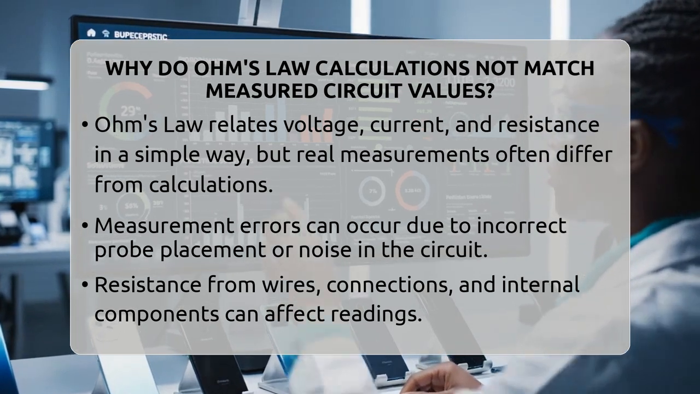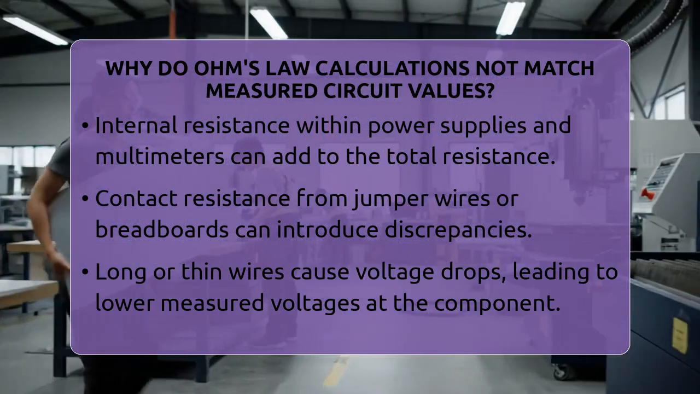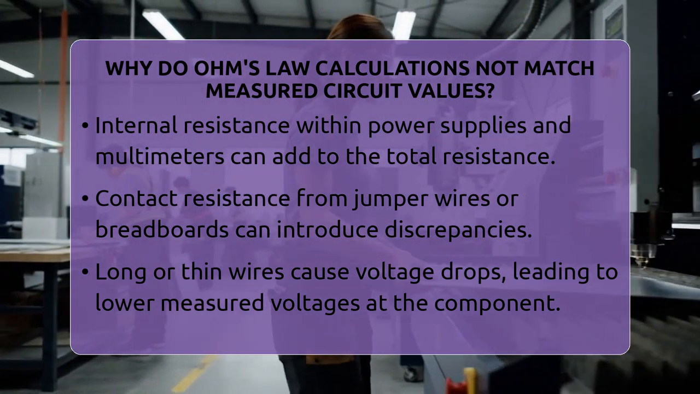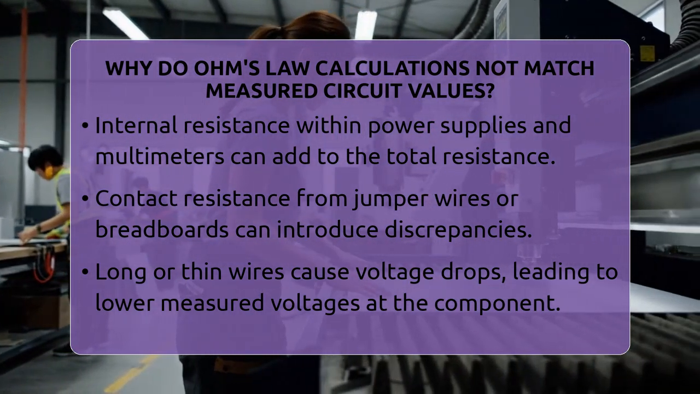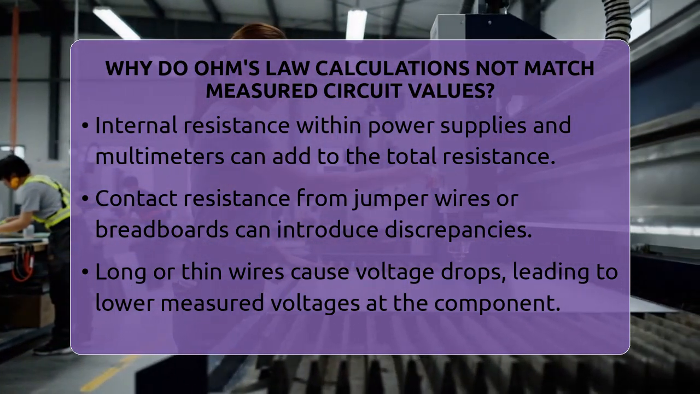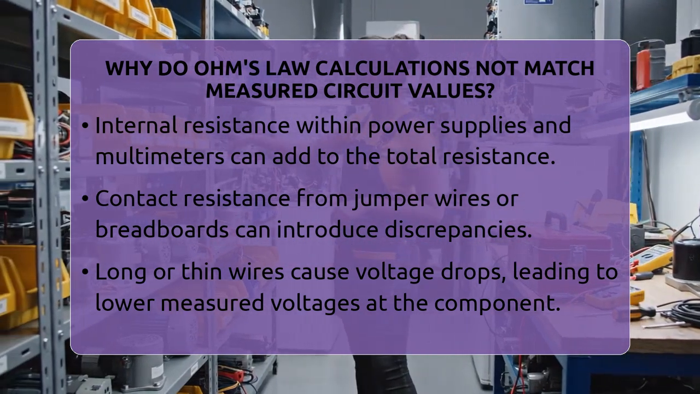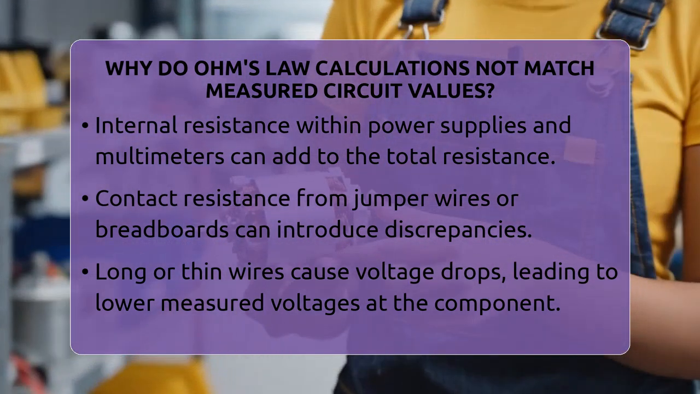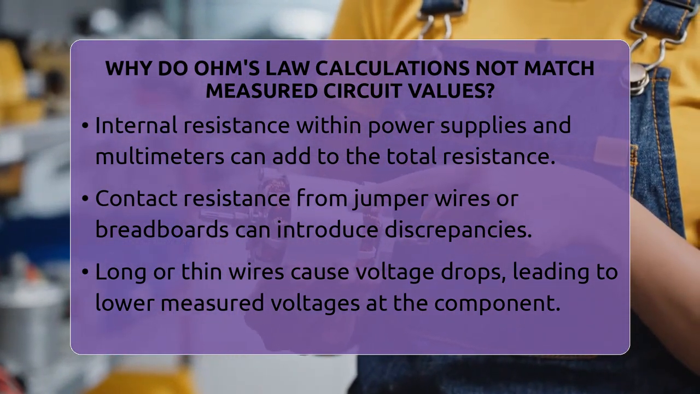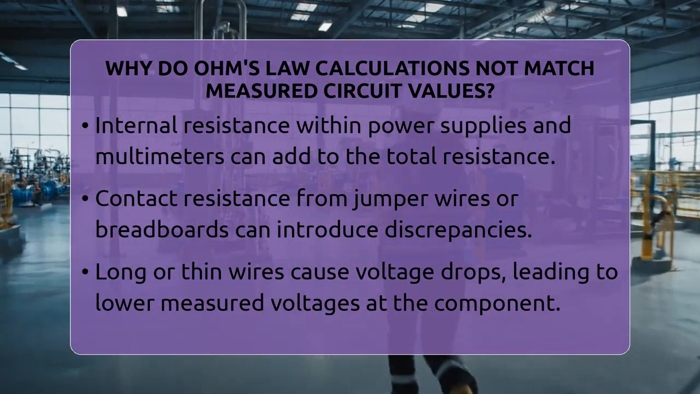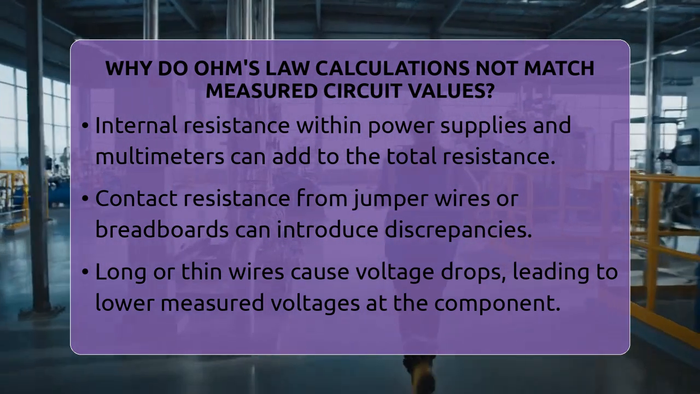When you use a multimeter, if the probes aren't placed correctly or if there's noise in the circuit, your readings can be off. For example, if the probes are too far from the component, extra resistance from wires or connections can skew the results. Next, internal resistance within the power supply and the multimeter itself can add to the resistance.